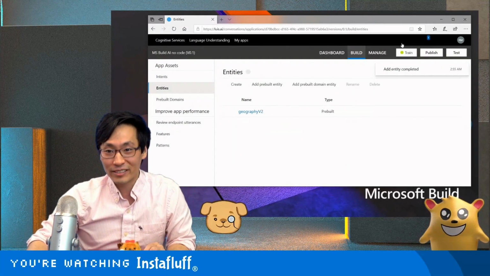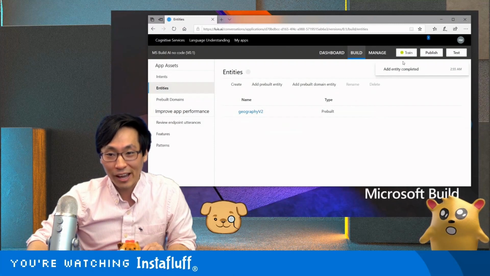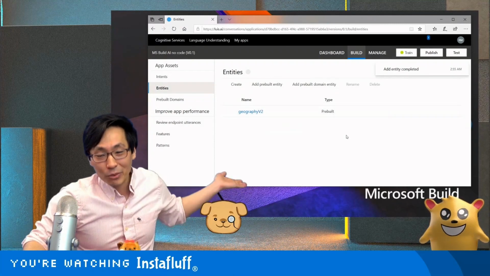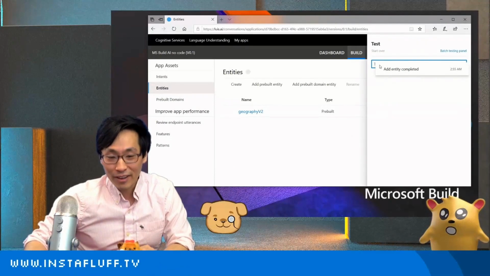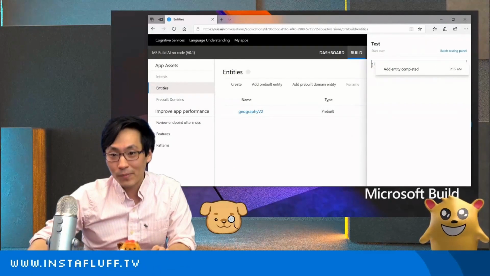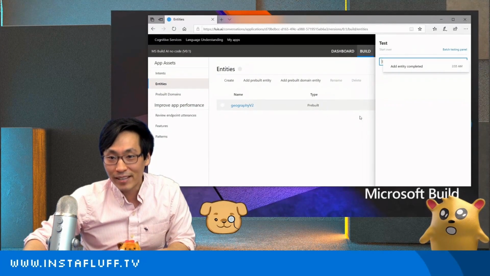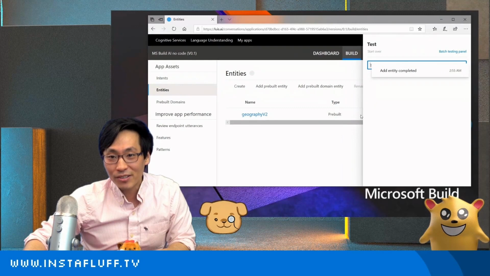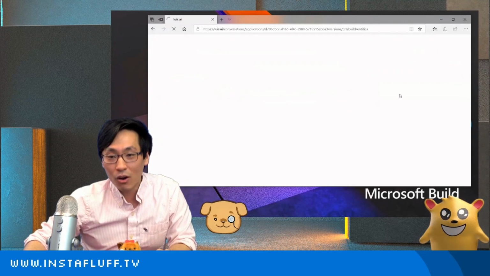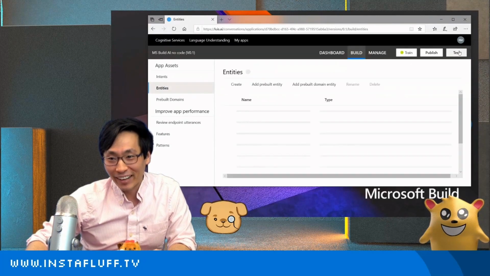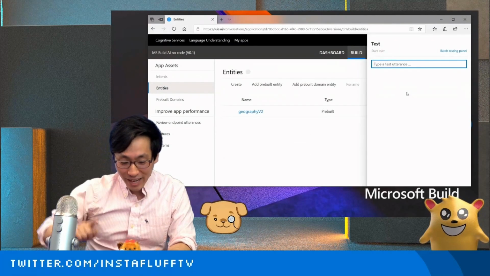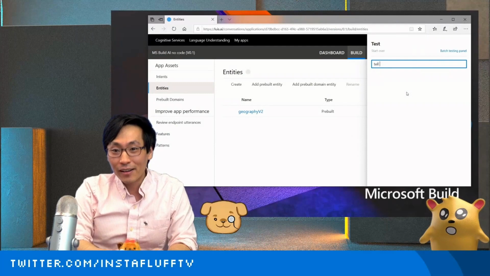And what's cool about this is, you know how we had to train our AI before with the intents? After we add an entity, we don't even have to do that. We can just go straight to test. Add entity completed. All right. I wonder. Oh no, I think I clicked refresh and then it disappeared. Okay, let's test again.